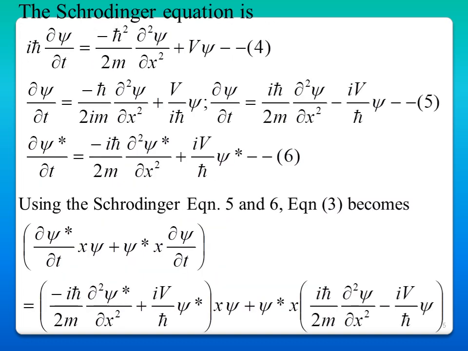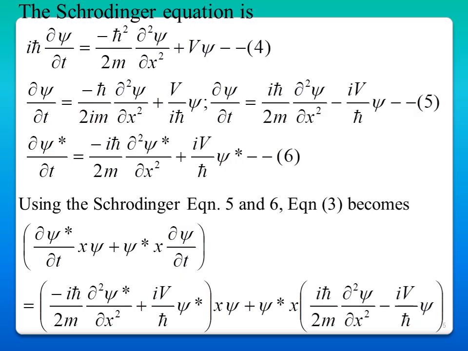Now take the Schrodinger equation: i h cross dou psi by dou t is equal to minus h cross squared divided by 2m dou squared psi by dou x squared plus V psi. From this we can derive dou psi by dou t is equal to i h cross by 2m dou squared psi by dou x squared minus i V by h cross psi. If you take the complex conjugate of equation 5, we get dou psi star by dou t is equal to minus i h cross by 2m dou squared psi star by dou x squared plus i V by h cross psi star.